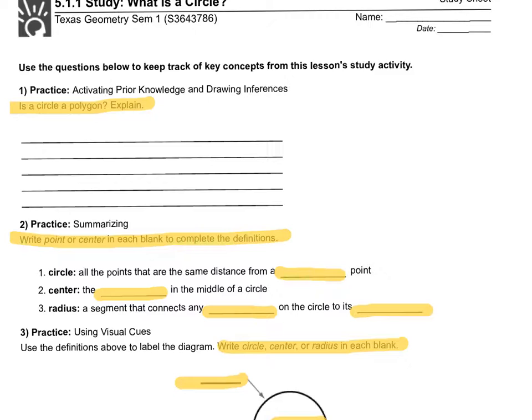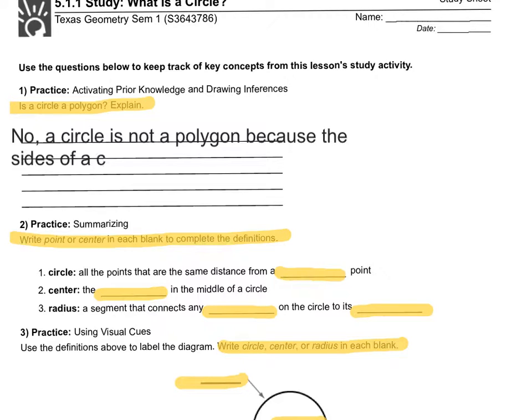Is a circle a polygon? Explain. The answer to this is that no, a circle is not a polygon. A circle is not a polygon, and the reason being because the sides of a circle are not line segments.